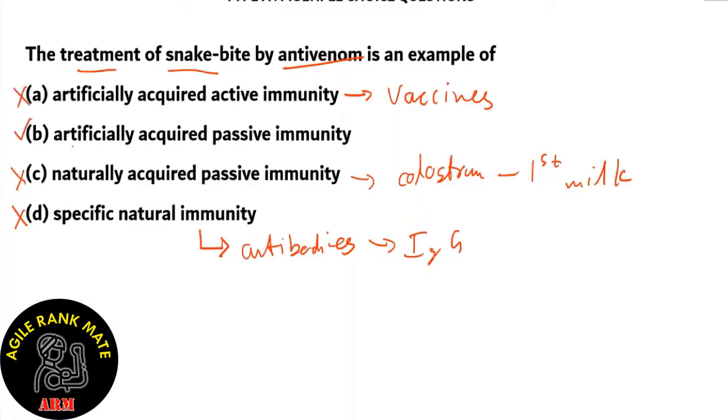The right answer is option B, artificially acquired passive immunity. Antivenom is effective against treating venom. Since our body does not produce antivenom, antivenom is directly injected so that it acts against the venom inside due to snake bites. So this is basically an example of passive immunity, and since we inject it because of the snake bite, it is also artificially acquired. So option B is the right case for the example treatment of snake bite by antivenom.